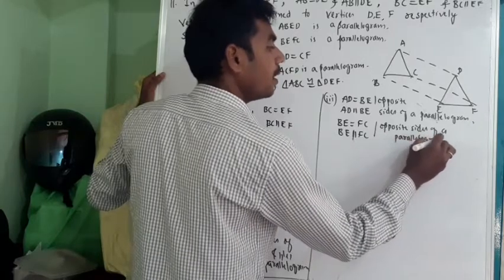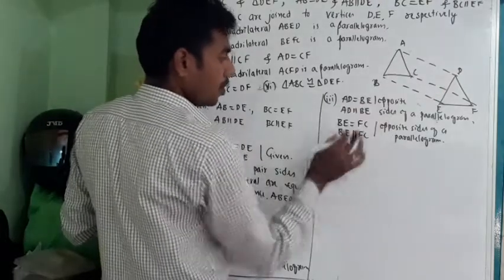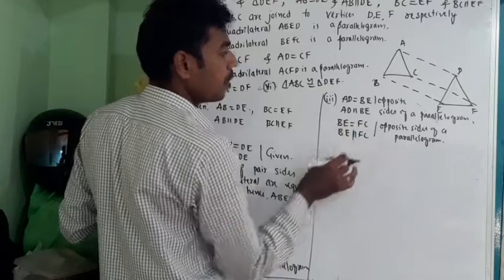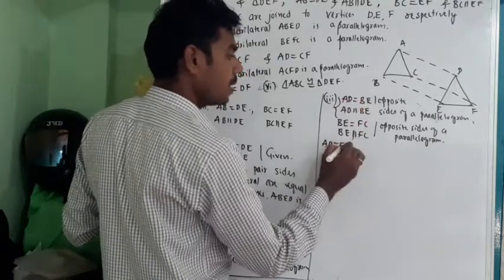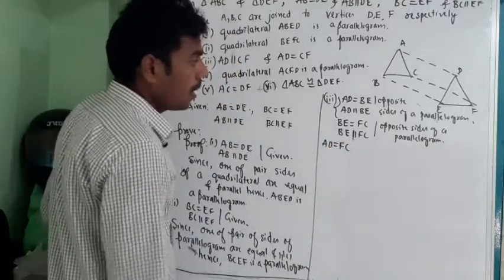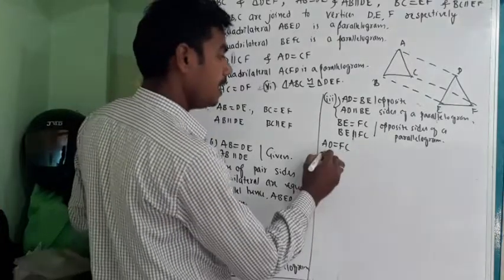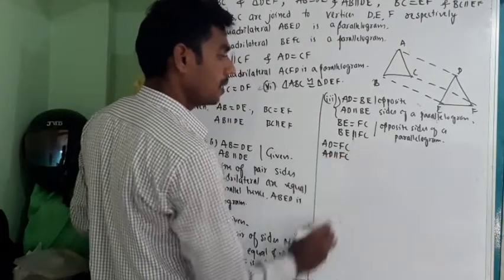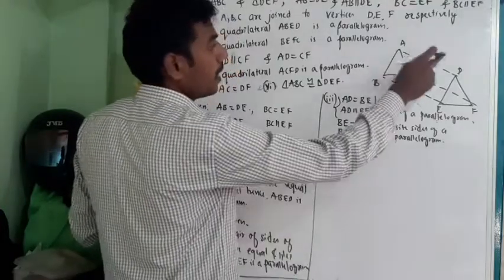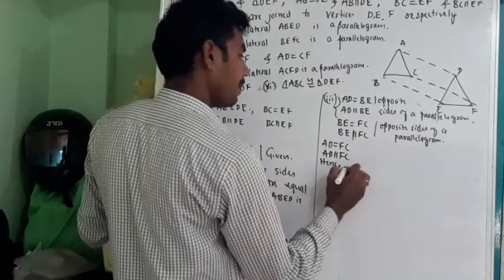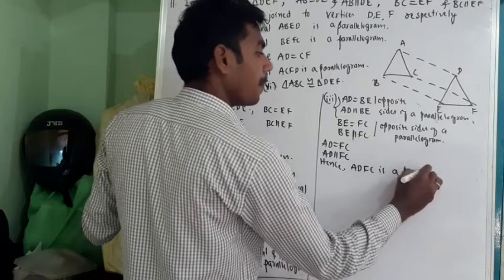Now what can I write? Since AD is equal to BE and BE is equal to FC, from these two, what can I write? AD is equal to FC. And I showed AD is parallel to BE and BE is parallel to FC. I can say AD is parallel to FC. Hence ADFC is a parallelogram.